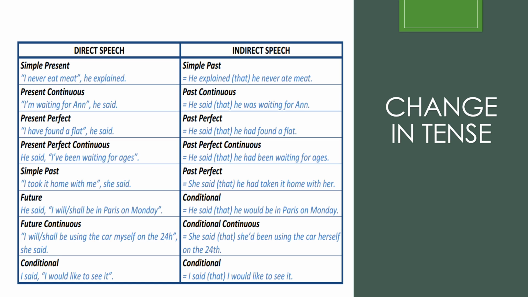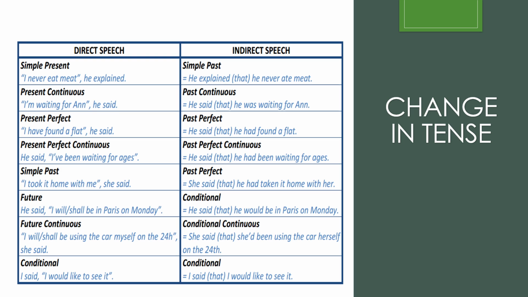Now the next one is change in the tense. Before going ahead, let me tell you what is reporting verb and reported speech. The reporting verb is the verb that lies outside the quotation, and reported speech is the speech that lies within the quotation marks. So when the reporting verb is in the past tense, then we need to change the tense in the reported speech.